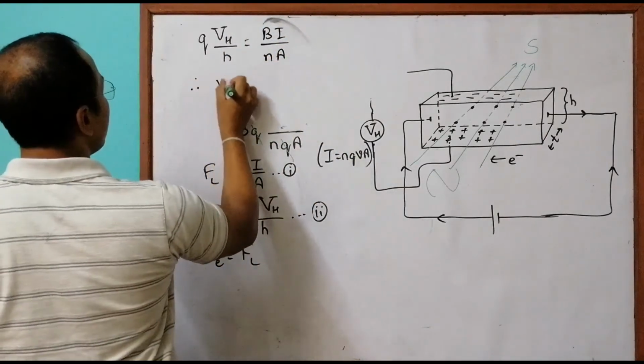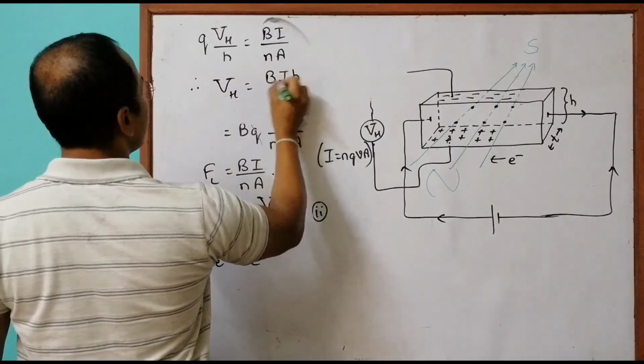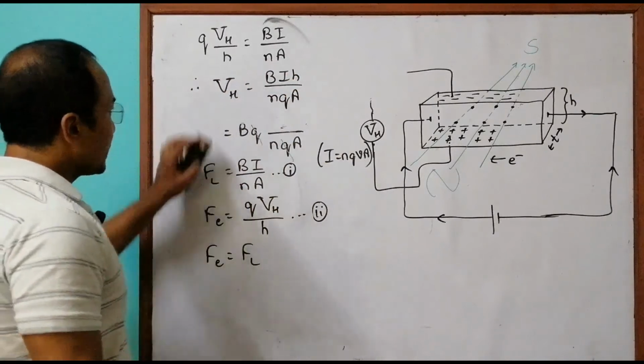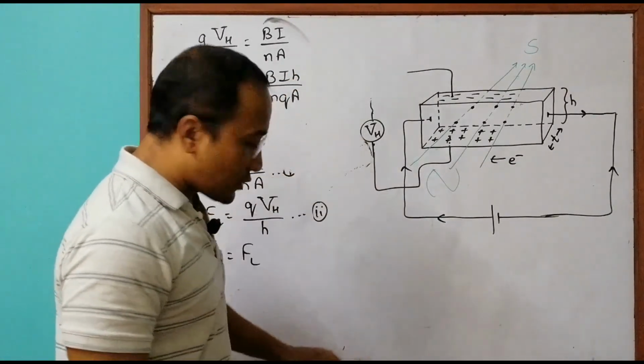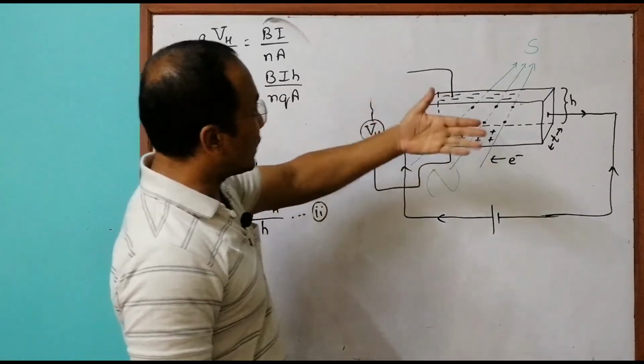So this gives us VH equal to BIH divided by NQA. Now, a small thing remaining here. The cross section of this thing is this thing, not this or this.